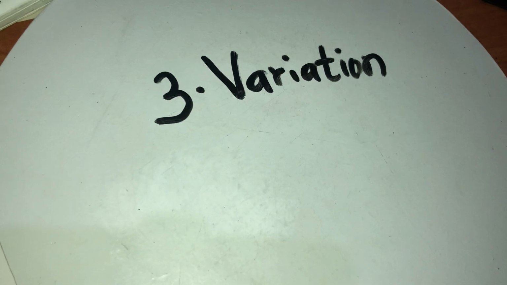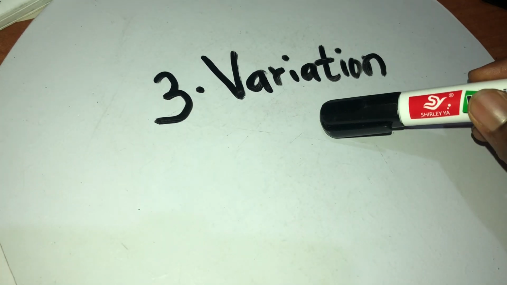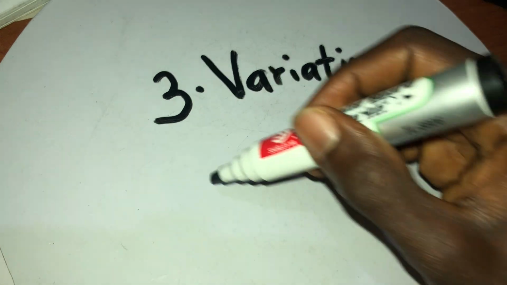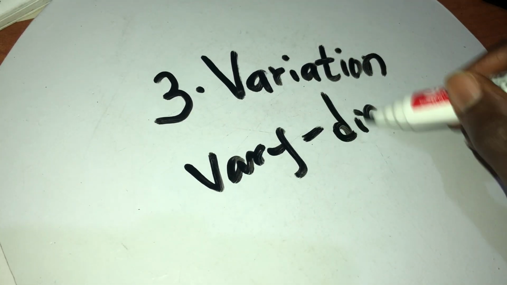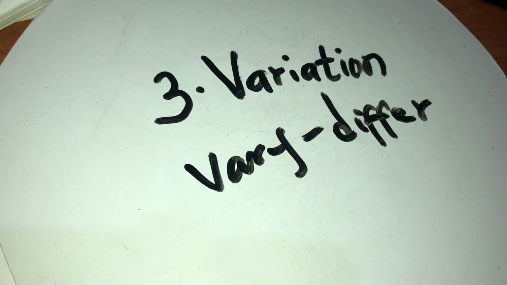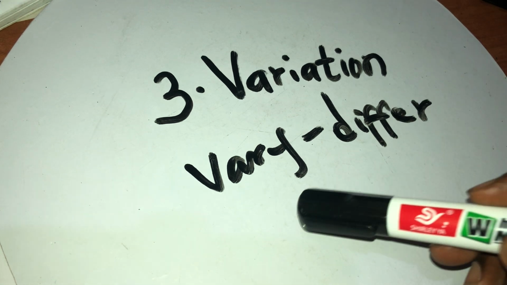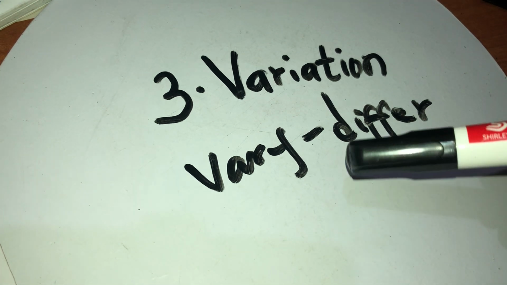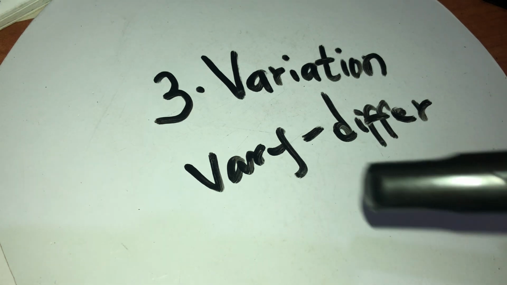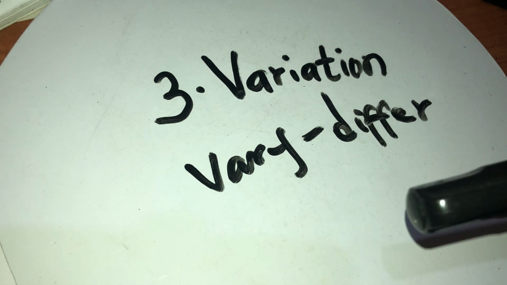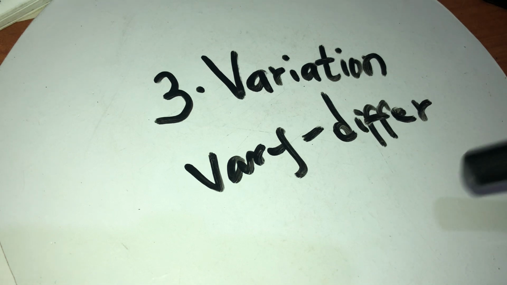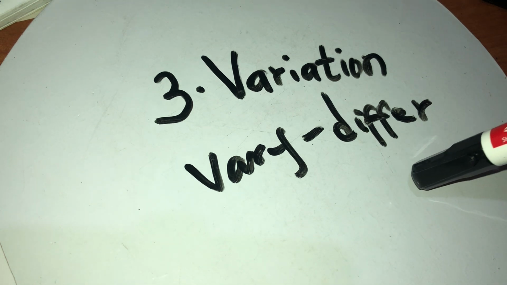The third one here is variation. Variation, from the word vary, means to differ. So here we are looking at how organisms differ from one another within the same population and also across populations. So variation is defined as any detectable difference that occurs among individuals or populations of living organisms.